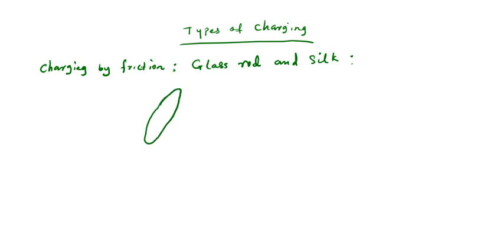And let's use this as our silk. So when you rub this glass rod by this silk, you will see that energy will be created as a result of friction.